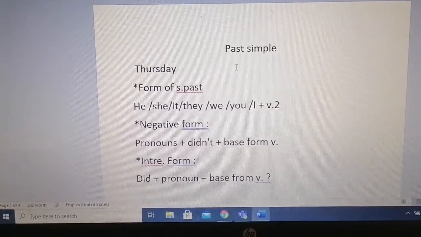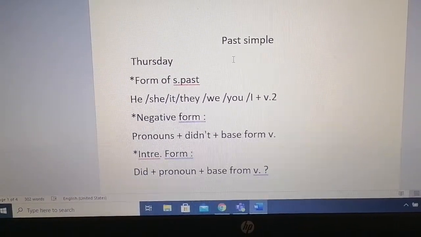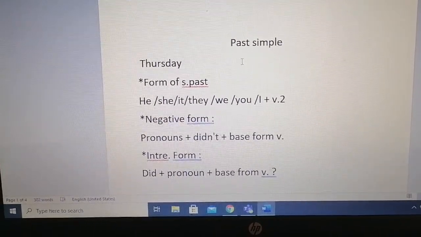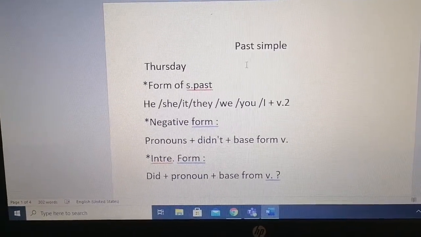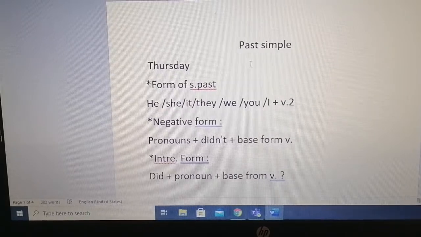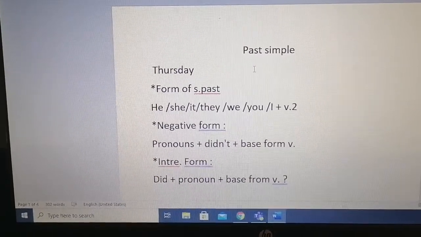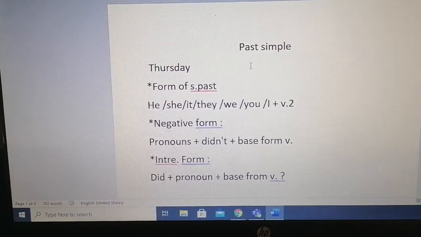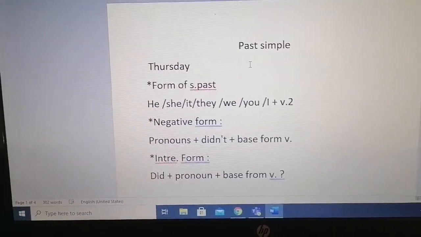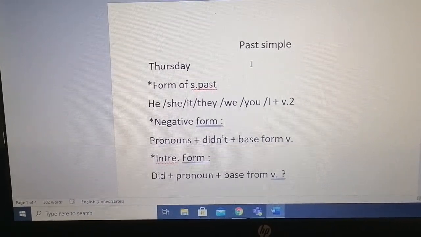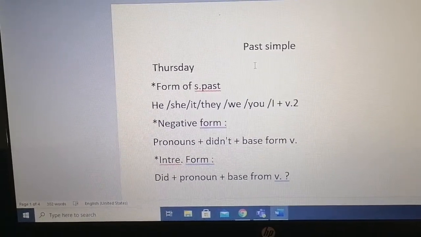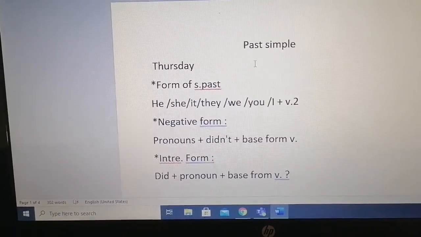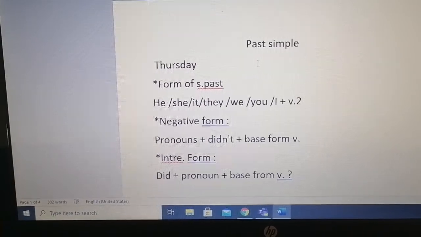First of all, we're gonna start with the form of simple past. We said that any pronoun in the simple past takes the form of verb to be: he, she, it, they, we, you, okay, or I, plus verb to be. Now, for the negative form, we start with any pronoun plus didn't plus base form of the verb.